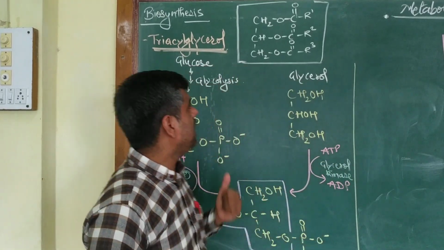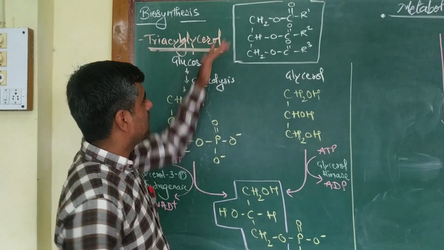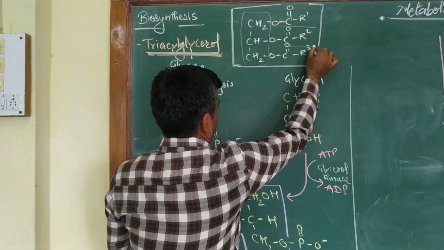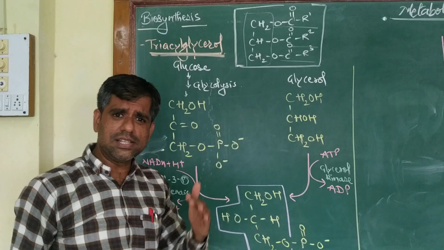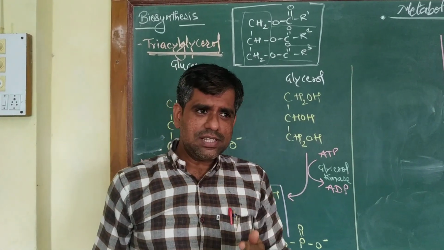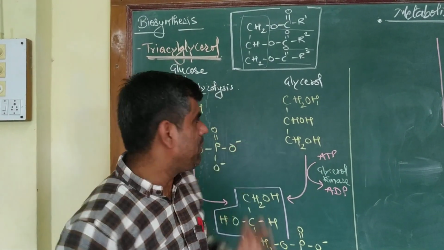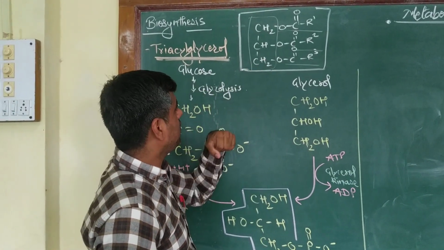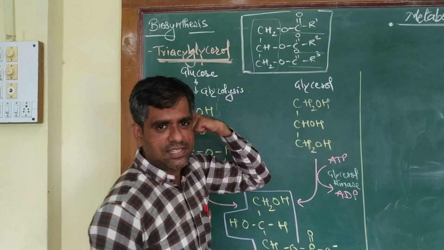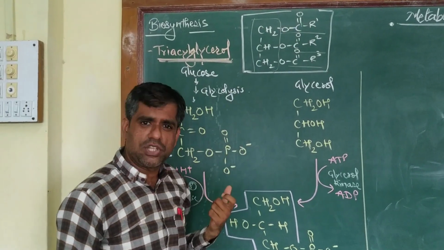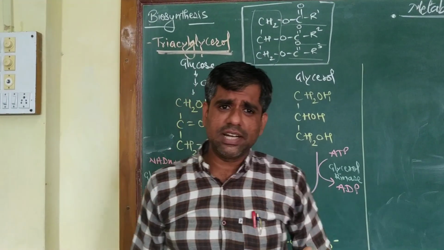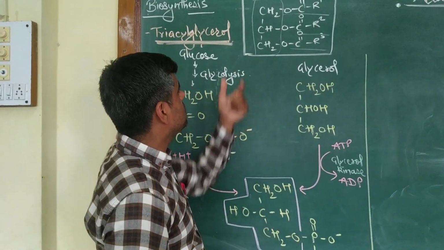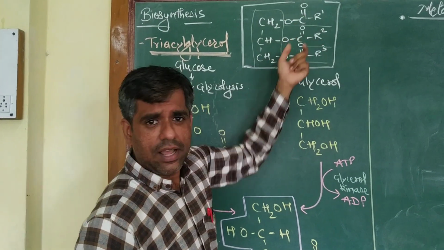We know that a typical triacylglycerol comprises a glycerol molecule in its backbone, which is esterified to 3 molecules of fatty acid. How is this synthesized, right? Now this is about having a backbone, that is glycerol. So first what I need is my glycerol. Second, what I need is the activated fatty acids. So this proceeds via the formation of an intermediate, that is phosphatidic acid. A typical phosphatidic acid, as we will see, comprises a glycerol, 2 fatty acids and a phosphate.